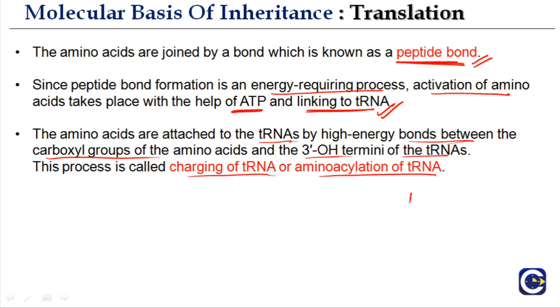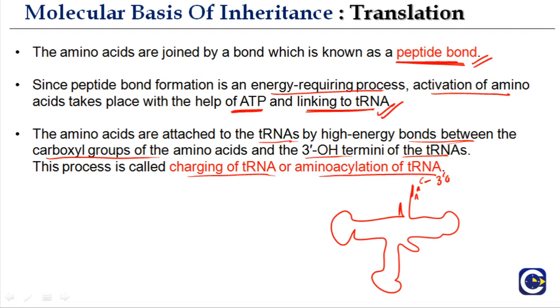If you again go to the clover leaf structure of tRNA, this variable arm, and hypothetically let's say this is the structure, it is an ugly drawing, but bear with me. This was the acceptor arm, and here there was the sequence CCA, and then here was a 3' OH. So how is the high energy bond formed?